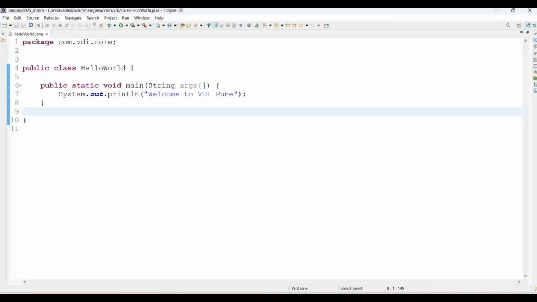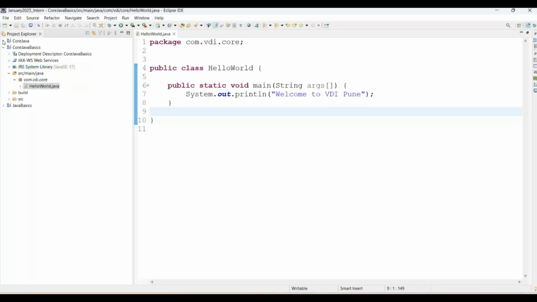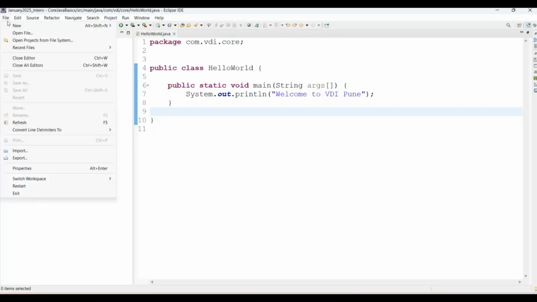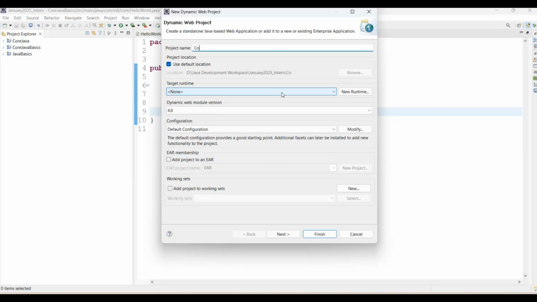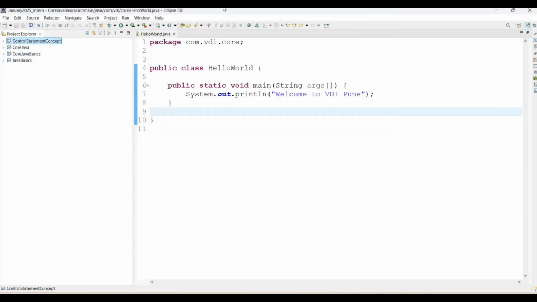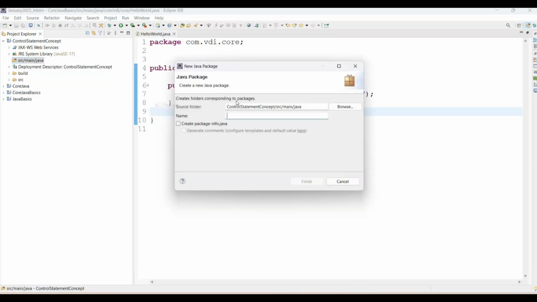Then coming to Eclipse, I'm going ahead with a new Java application. We'll come up with File, New, Dynamic Web Project, and the application name I'm giving here is ControlStatementConcept. See, our application is created successfully. Now coming to src main java, in that we are creating a new package, and the package name I'm giving here is com.vdi.core, because we are learning core Java here. Package names must be all lowercase.